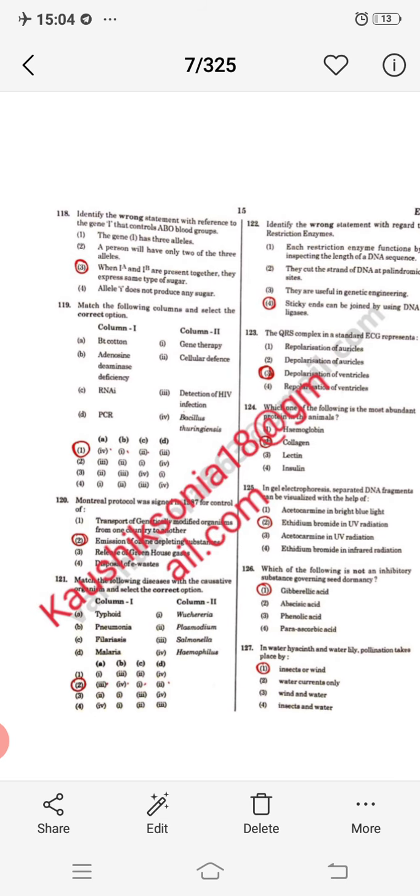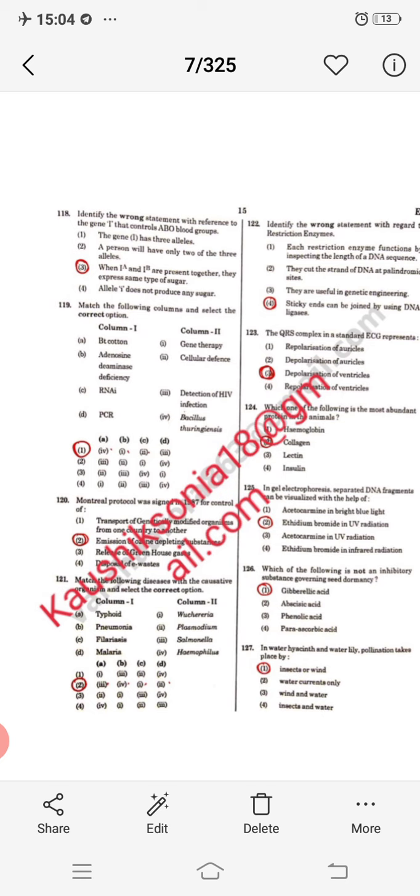Next, match the column and select the correct option. BT cotton, आपको पता है Bacillus thuringiensis से related है. Adenosine deaminase deficiency, this is related to gene therapy. First gene therapy में बेटा यही gene से related थी. RNAi, that is cellular defense method in nematodes or eukaryotes, you can say. PCR, that helps in HIV infection. PCR, polymerase chain reaction, that helps in amplification of DNA. So option 1 will be right.